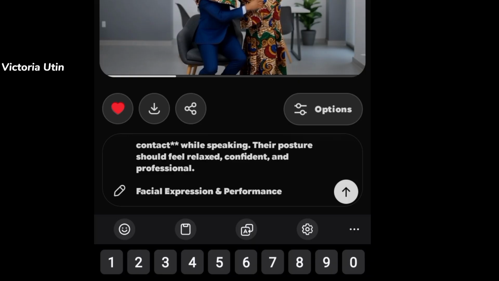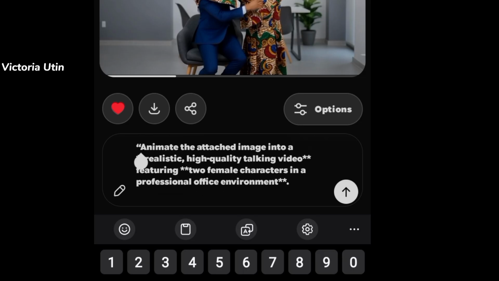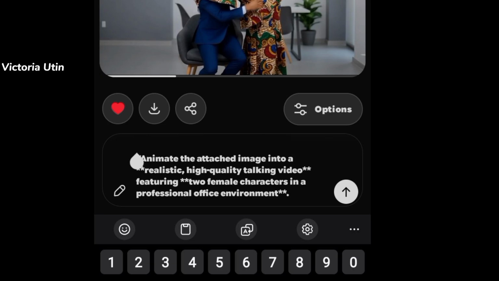See, do not take your write-up, your conversation, to the down part of the prompt. No. Once you do that, the software will not be able to know what to say. It will not even talk because it's going to be confused. So first and foremost, you have to take what you want your character to say to the upper part of the prompt. I hope you understand. Please take note of this.